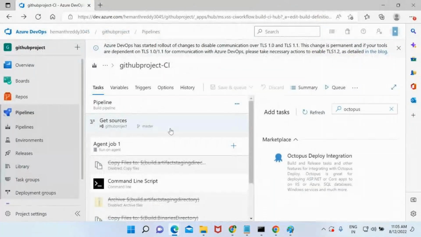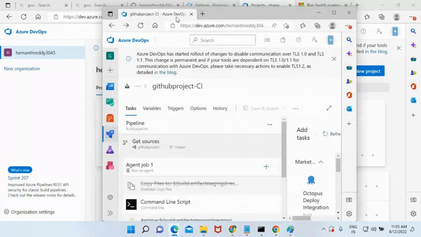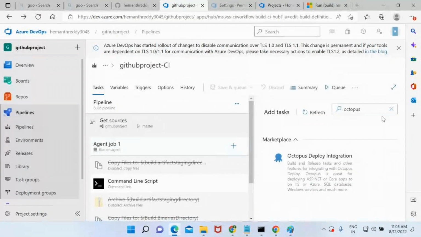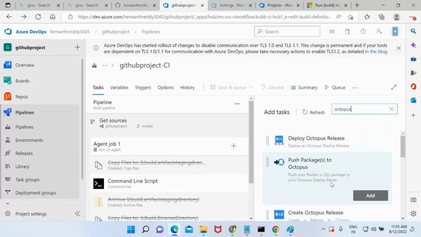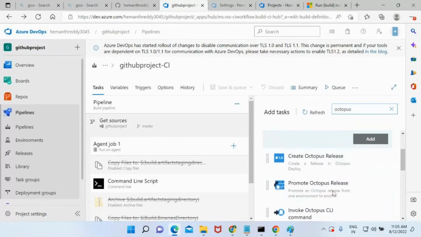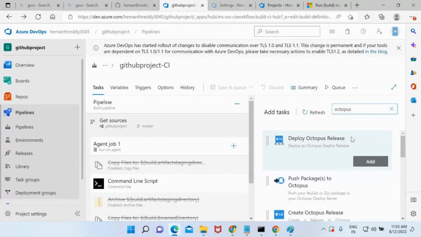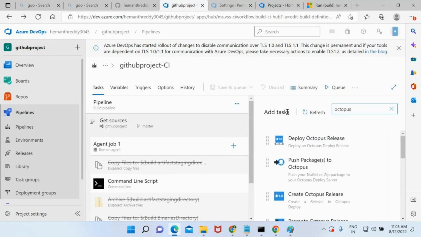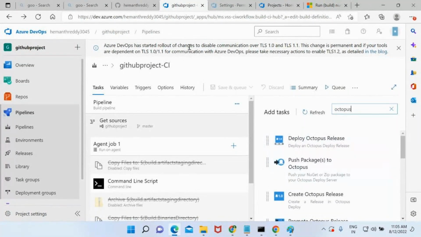Let me just keep this inside these tabs. Now that I have done get it for free, just refresh it. And Octopus. See, now I'm able to see all the steps, right? Now I'm able to add the steps also. Like this, whatever task you want to achieve, if you are not able to find it by default here, then you need to go to the Visual Studio Marketplace and install it on top of the organization level. Okay.